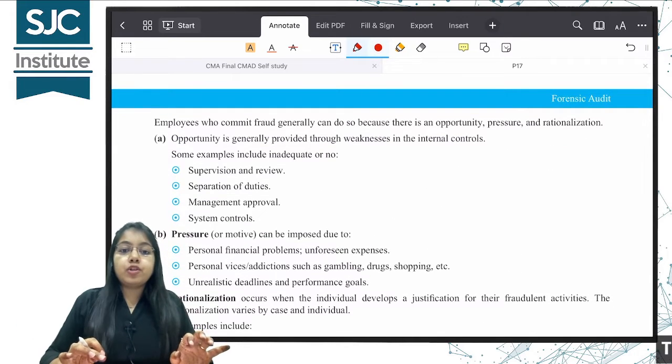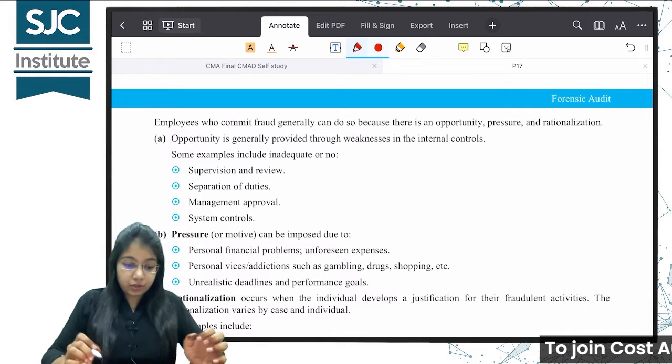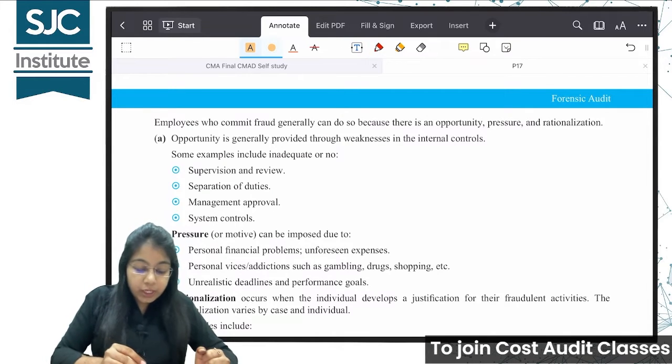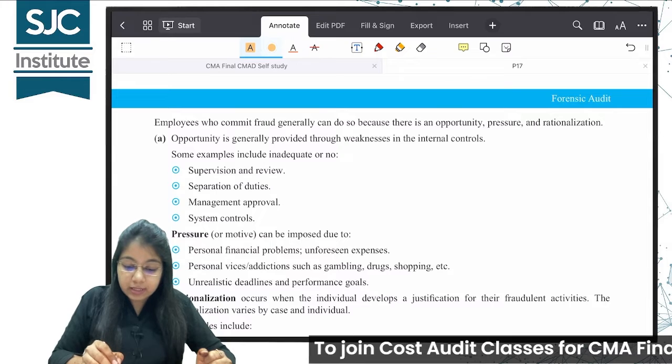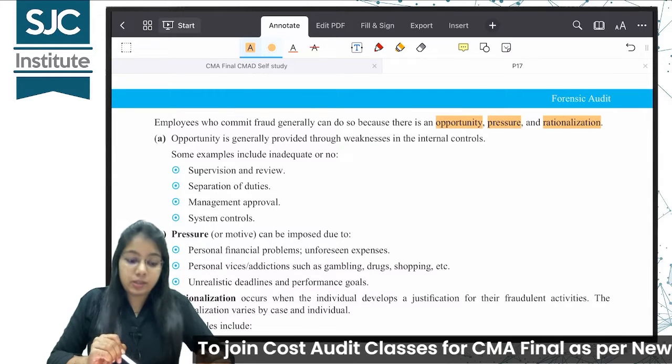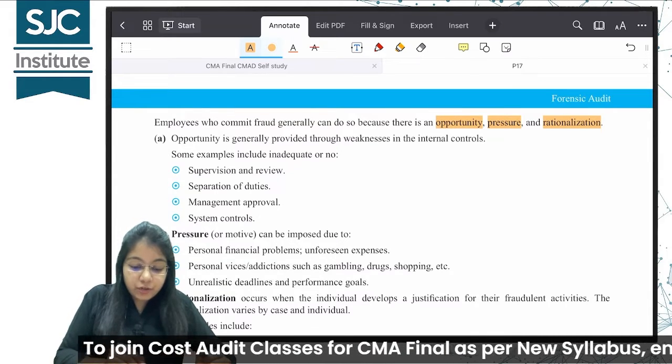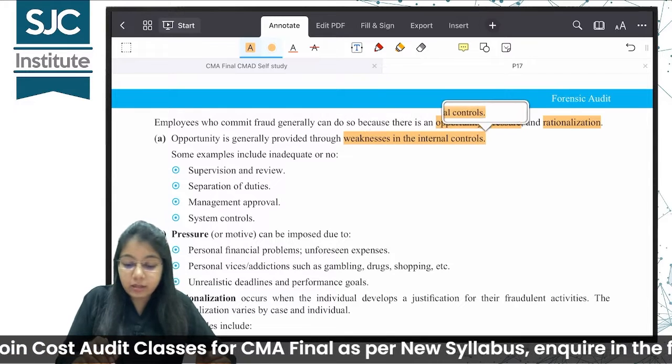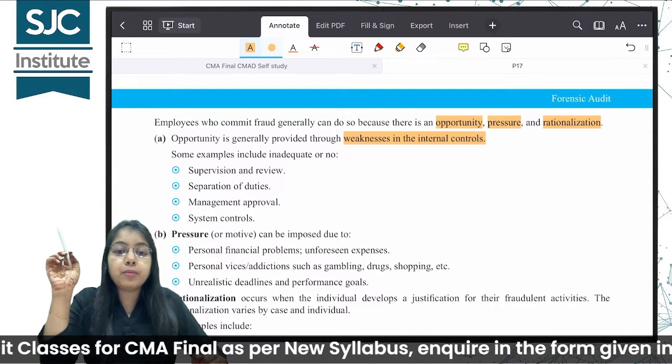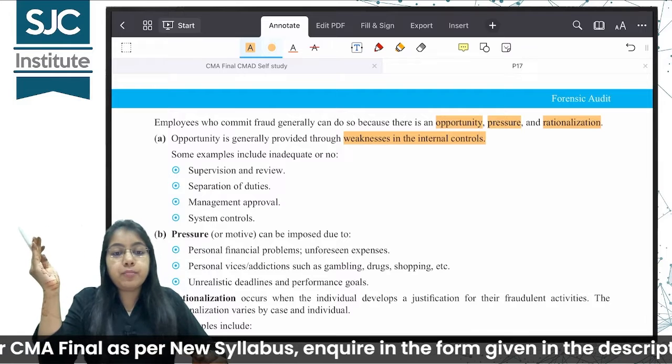Opportunity, pressure or incentive, and rationalization. Very important. Employees who commit fraud generally can do so because there is an opportunity, pressure, and rationalization. Opportunity is generally provided through weakness in internal controls. Camera का example दिया ना मैंने apartment में. Same can be the case of companies.